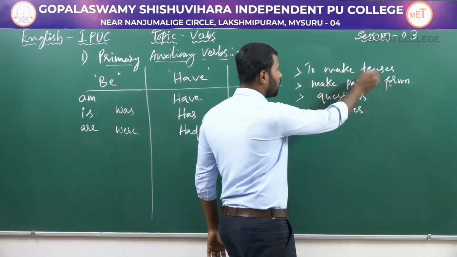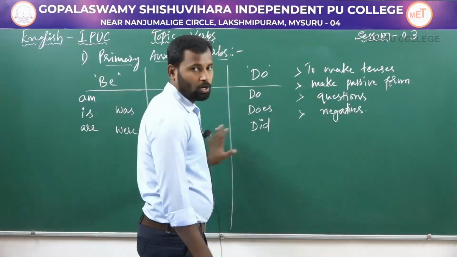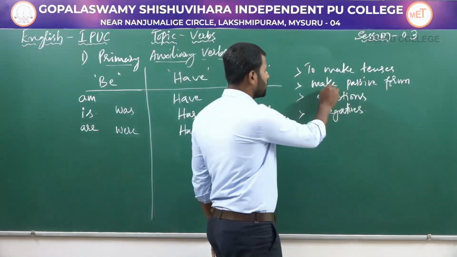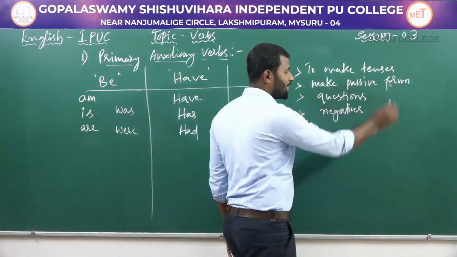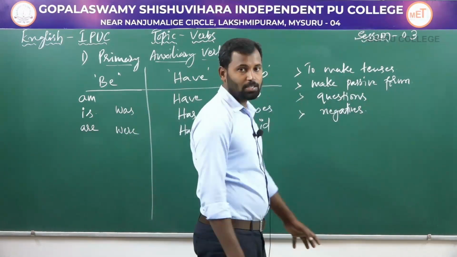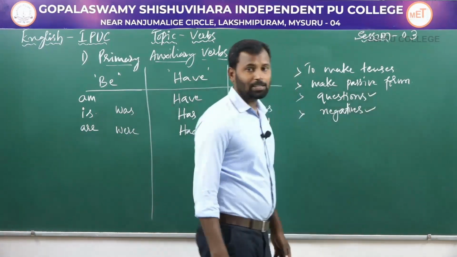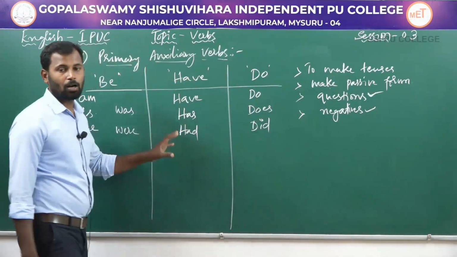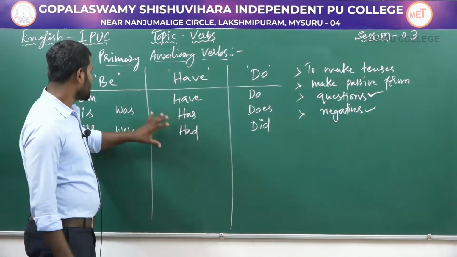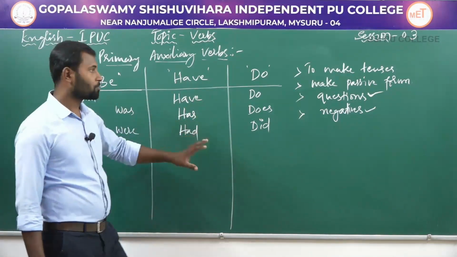In order to make all the tenses, we need these auxiliary verbs, and along with that, to make passive forms, we need some of these auxiliary verbs, and to make questions and to make negatives, these auxiliary verbs are very essential.